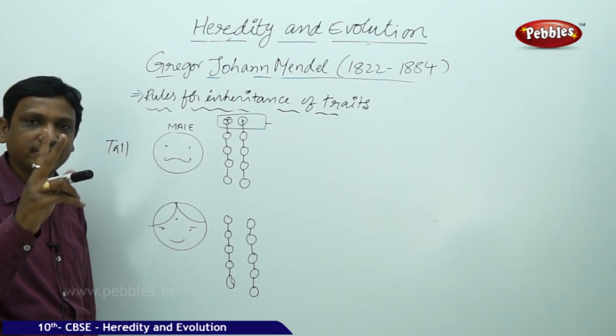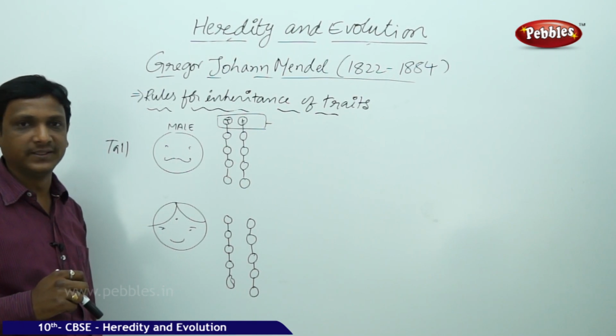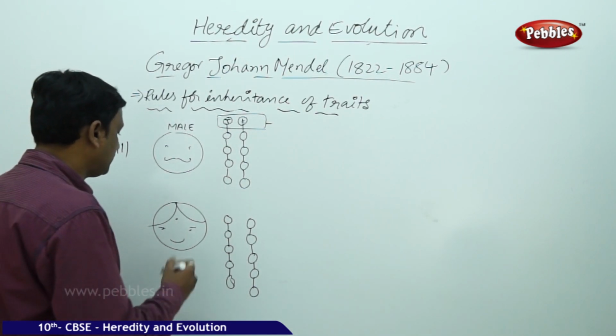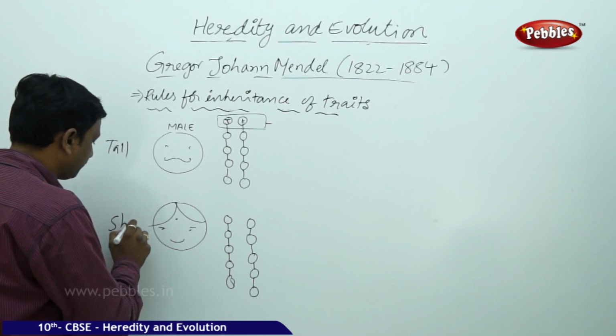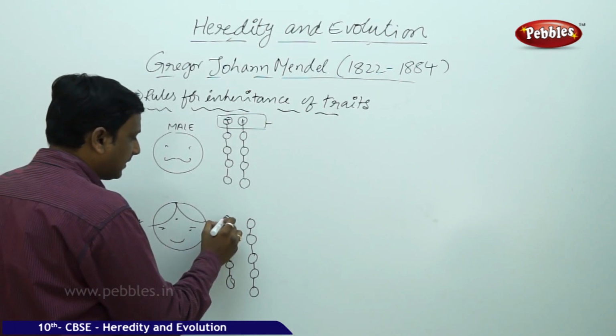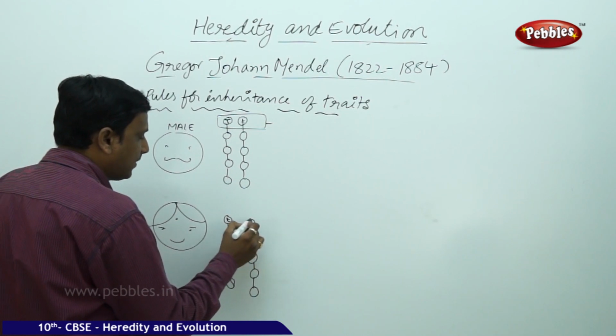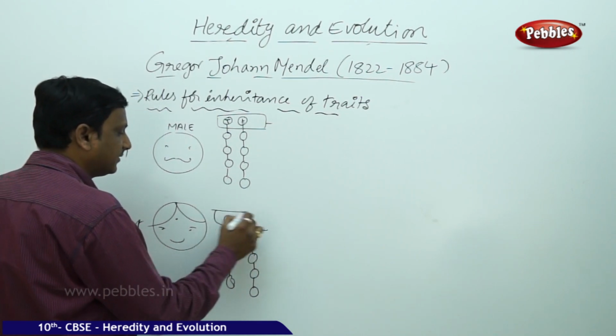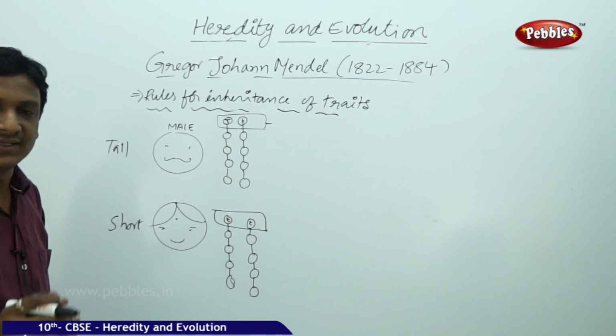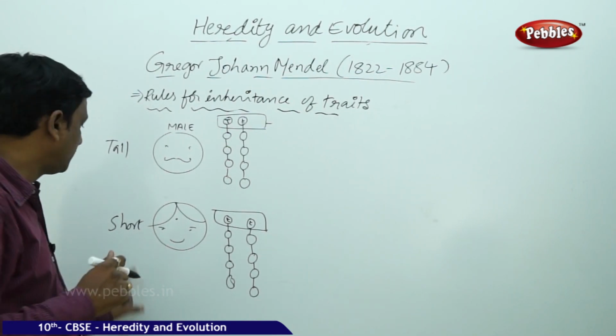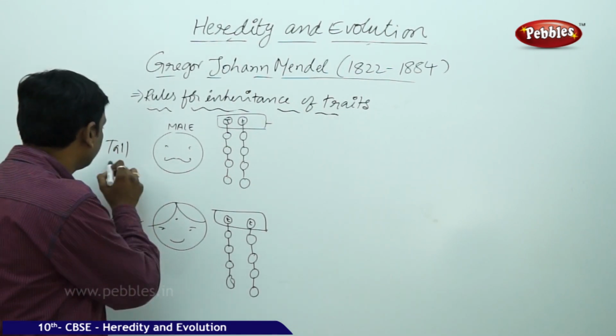For every character, a pair of genes is controlling. Here you see the mother is short. The height-determining genes in her body are both small t. Both genes are telling that she should be short, so she is short.